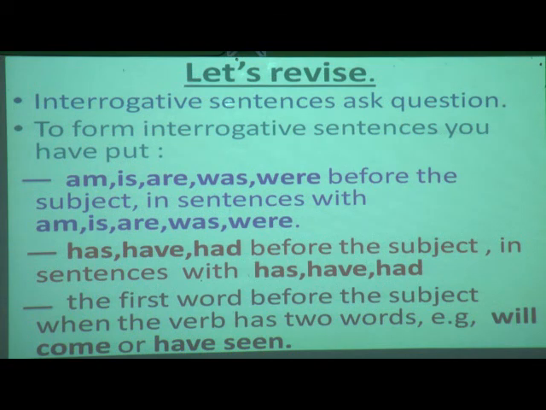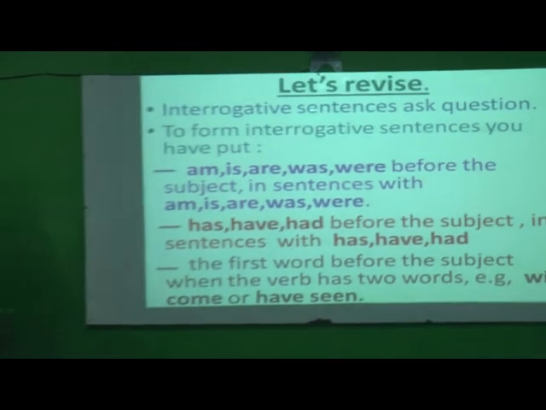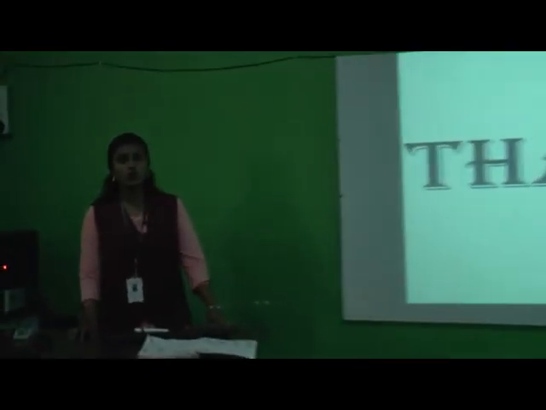So students, today I have taught you interrogative sentences and I hope you understood. First, what did we learn? We learned the definition: an interrogative sentence asks a question, and we have to put a question mark.